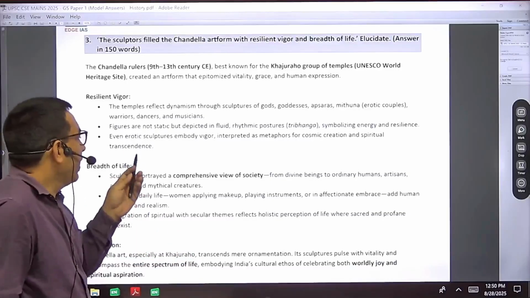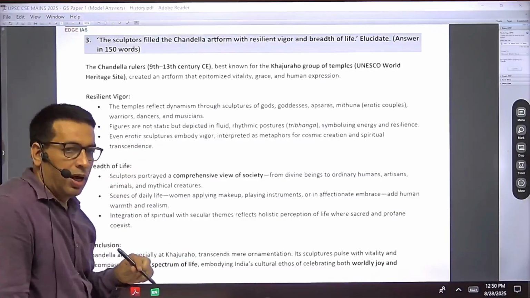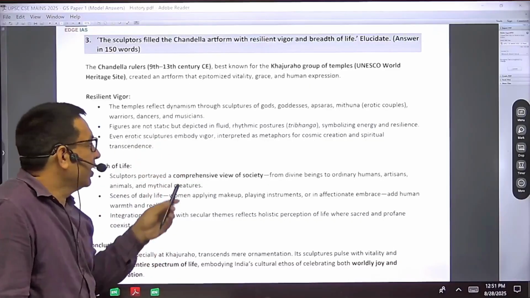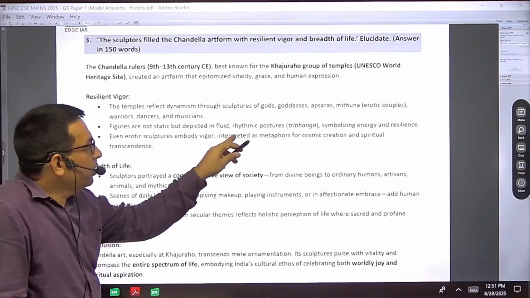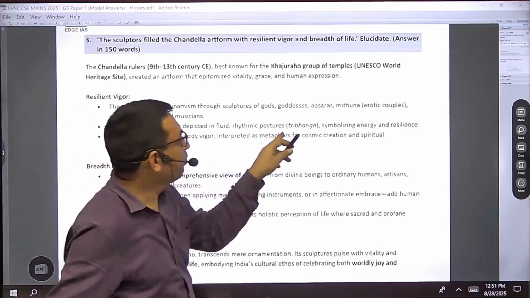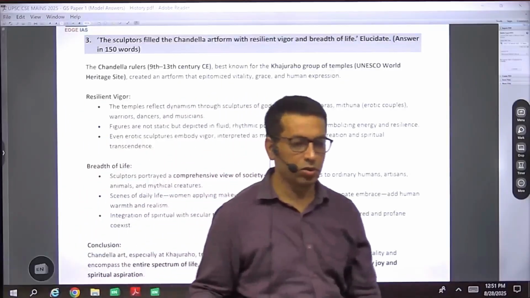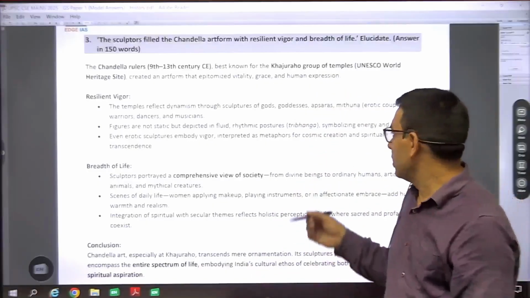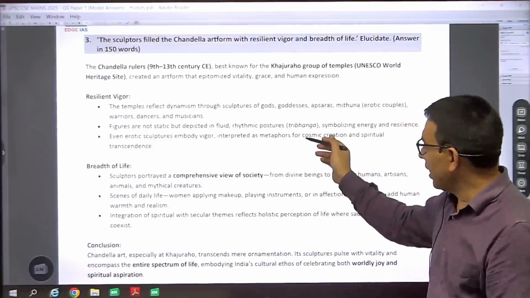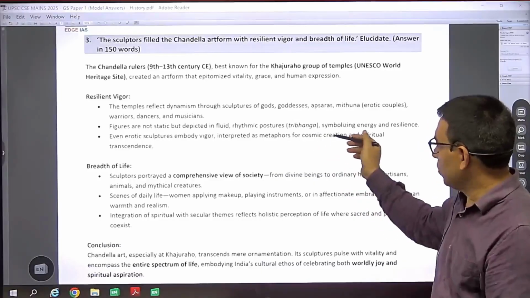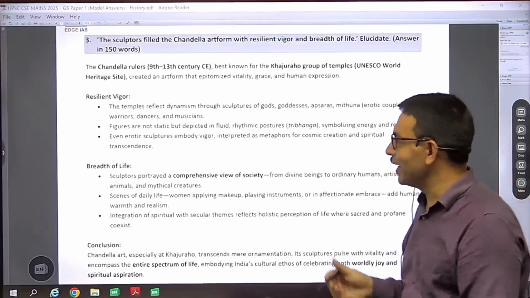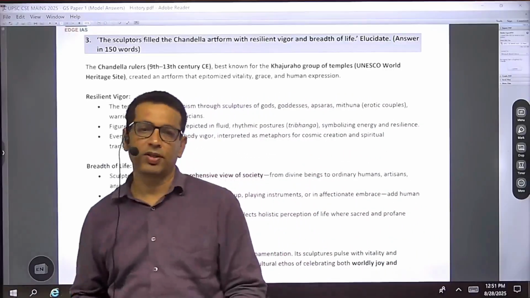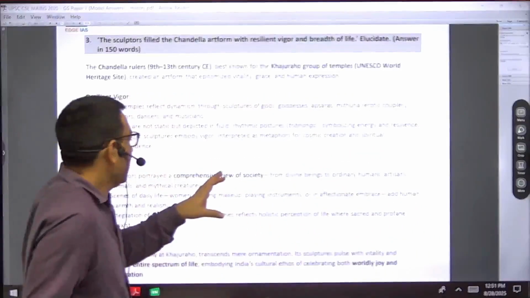Along with this, we find that their sculptures are not static, but are depicted in fluid, rhythmic, and different postures. In a rhythmic manner, they have made their sculpture. So there is the Tribhanga style, which symbolizes energy and resilience. These are the important features of Chandela architecture.